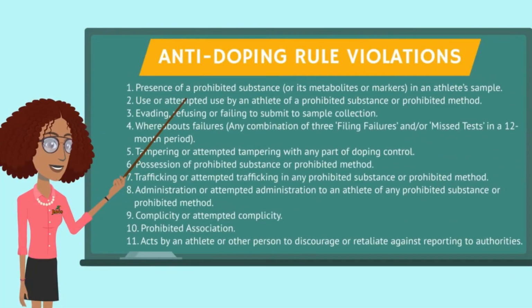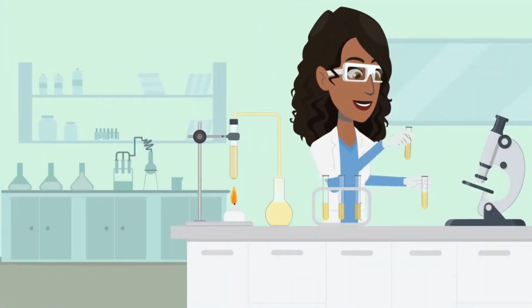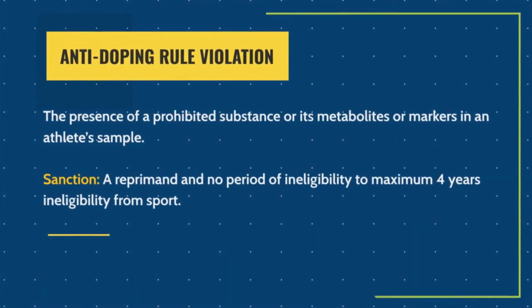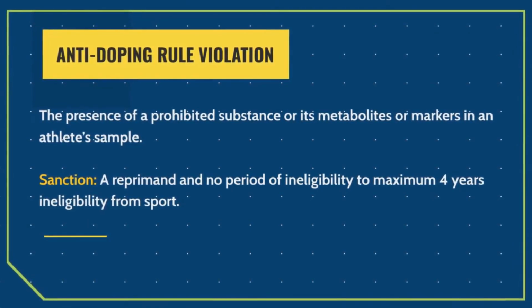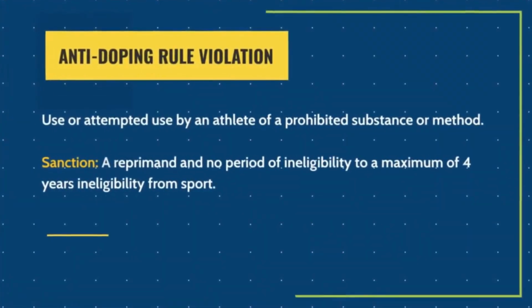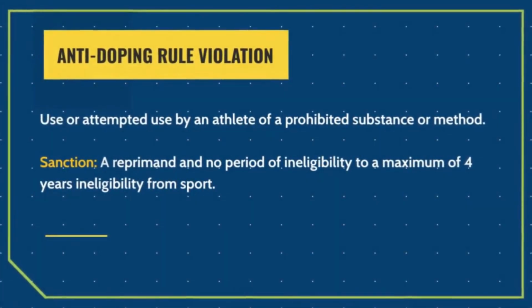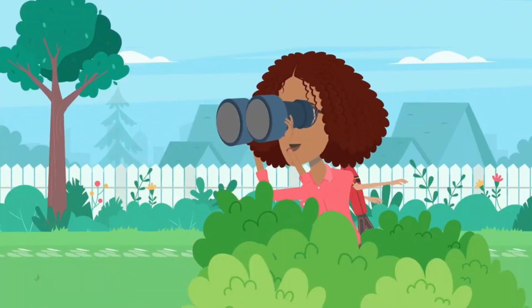Now let us take a closer look at the 11 anti-doping rule violations. The presence of a prohibited substance or its metabolites or markers in an athlete's sample is one way in which an athlete can commit an anti-doping rule violation. Another anti-doping rule violation is the use or attempted use by an athlete of a prohibited substance or prohibited method. Evading, refusing, or failing to submit a sample collection is another anti-doping rule violation.